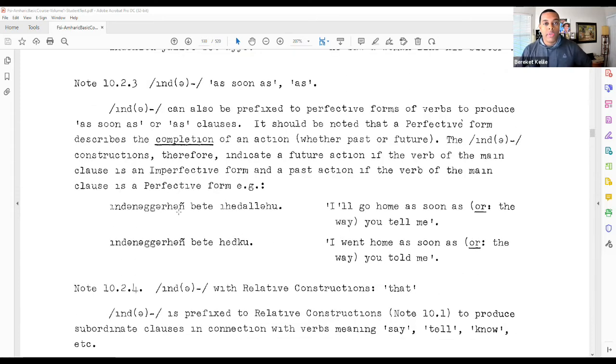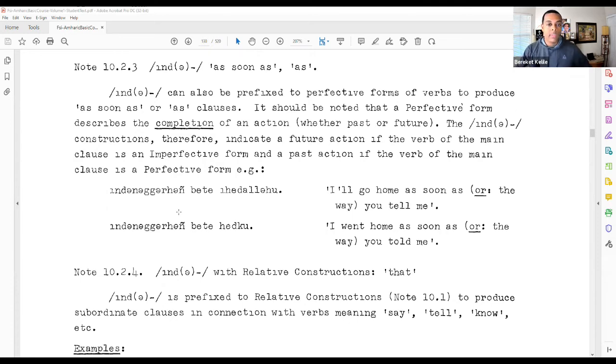Then we get to the third use where it means as soon as or as. These get prefixed to verbs in the perfective form, and it describes the completion of an action. But it could also be used in a sentence with either a main verb in the perfective or imperfective.